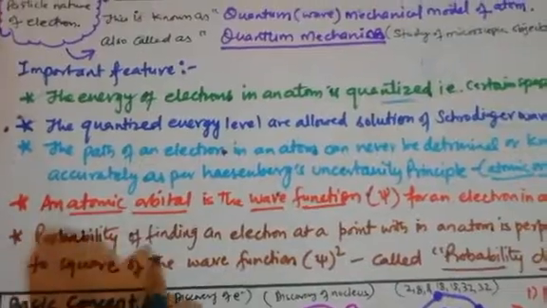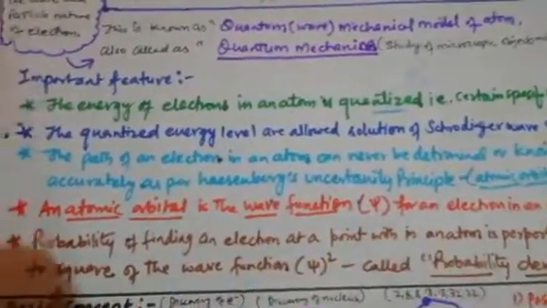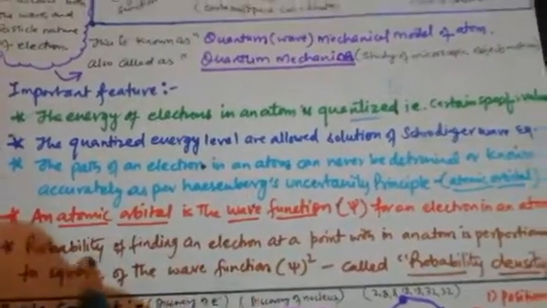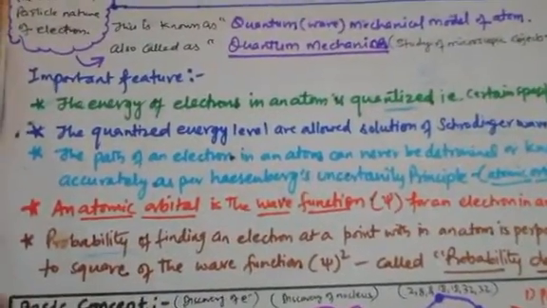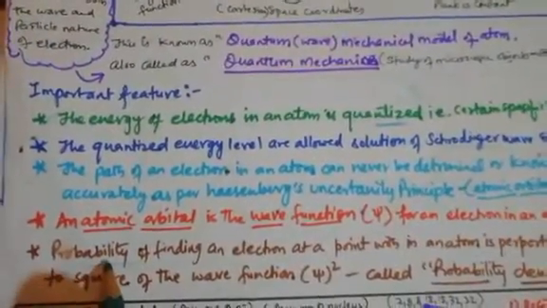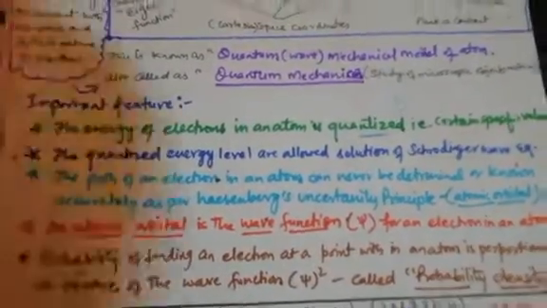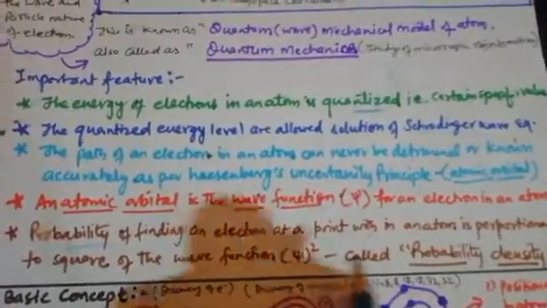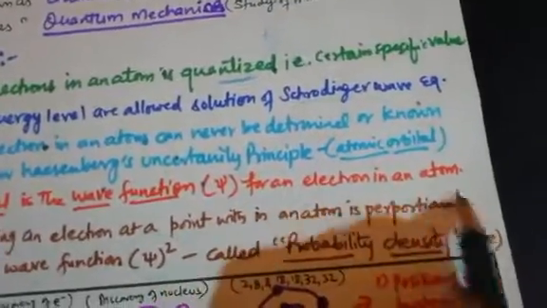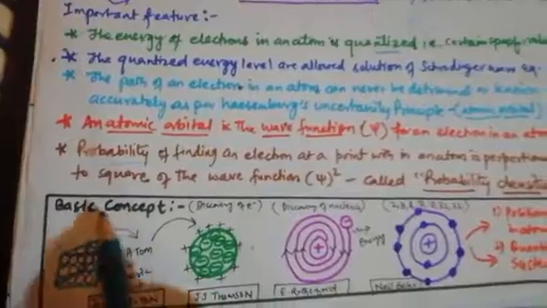Next and last, the probability of finding an electron at a point within an atom is proportional to the square of the wave function. When we are finding the probability, although we don't know the fixed position of electron, we can find out very well the chances from where the electron is most probably found, that is also called orbitals. So in orbitals, maximum chances are there to find electron. That can be calculated by psi square. It is called probability density, which is always positive. So these are the 5 basic properties. Learn, understand and keep in your mind.